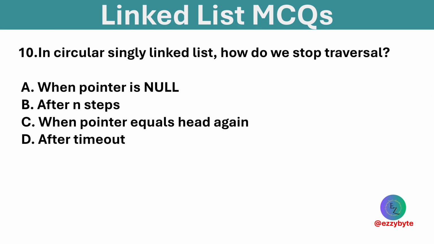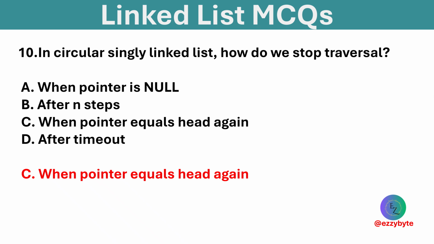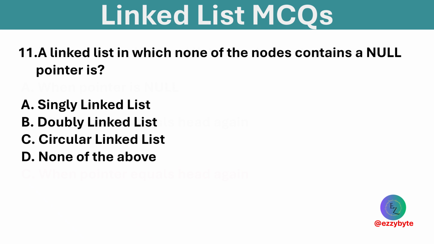In a circular singly linked list, how do we stop traversal? Options are when pointer is null, after n steps, when pointer equals head again, and after timeout. Option C is correct. In a circular list, traversal ends when the pointer equals head again. A linked list in which none of the nodes contains a null pointer is: options are singly linked list, doubly linked list, circular linked list, and none of the above. Option C is correct. A circular list has no null pointer.